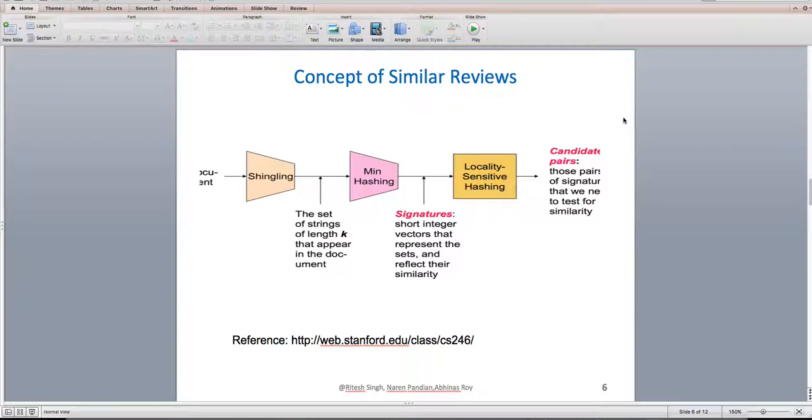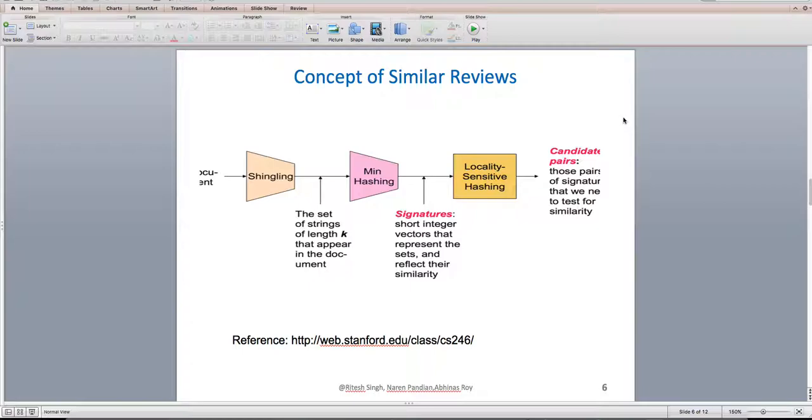So here what we do is we again go through another round of hashing algorithms, and the difference between min hashing and here is we go through it in a band of rows and columns, and based upon the buckets in which the documents fall into, we actually group them together, and we use these algorithms to build a training index. So we have a training index.